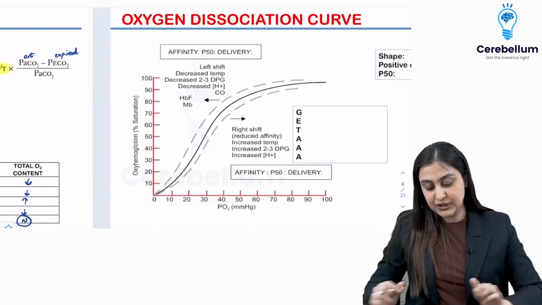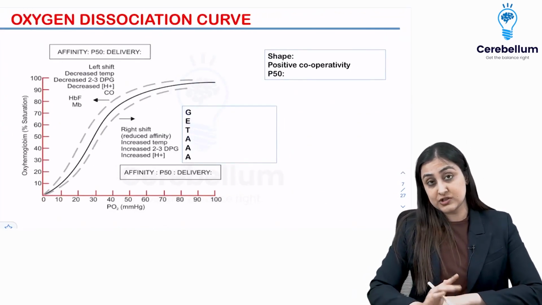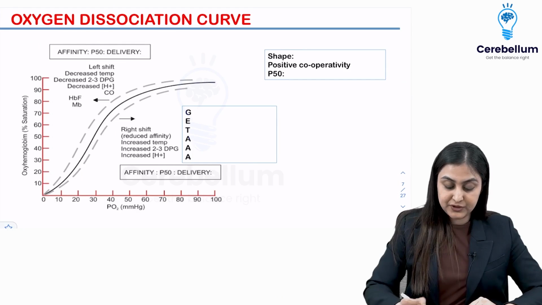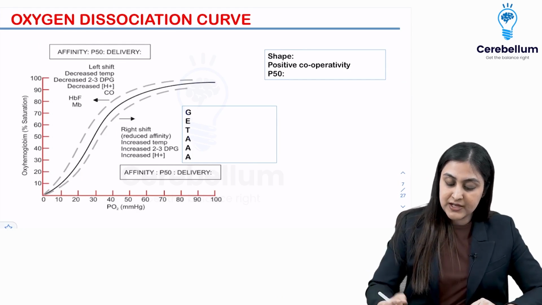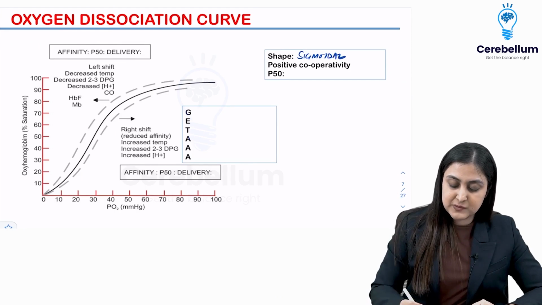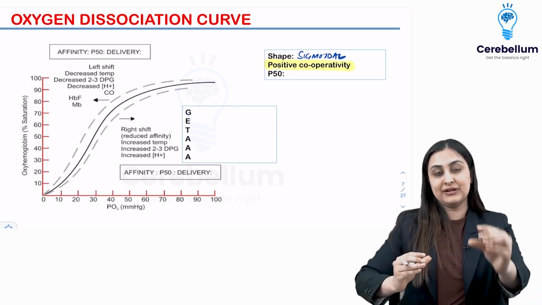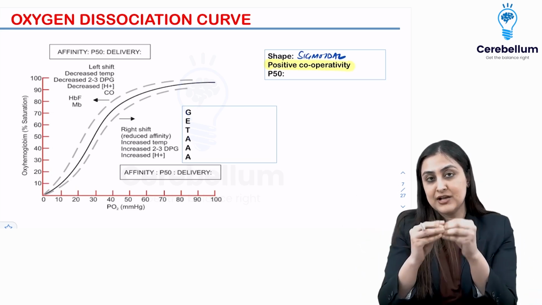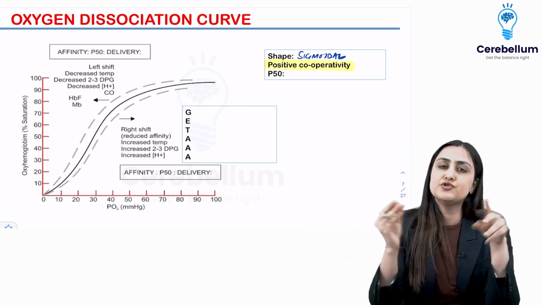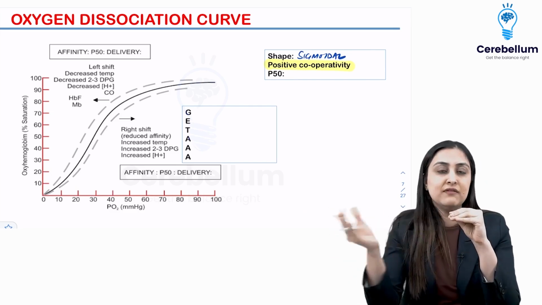So this is about the physiology part. The most important thing which always gets you one question is the oxygen dissociation curve. So first of all, what is the shape of the normal oxygen dissociation curve? So it's a sigmoidal curve. Why is it a sigmoidal curve? It's because of positive cooperativity, meaning every oxygen molecule that attaches to hemoglobin is further gonna favor other oxygen molecules to bind to it. Like once one friend comes into class, it's gonna have other friends also.